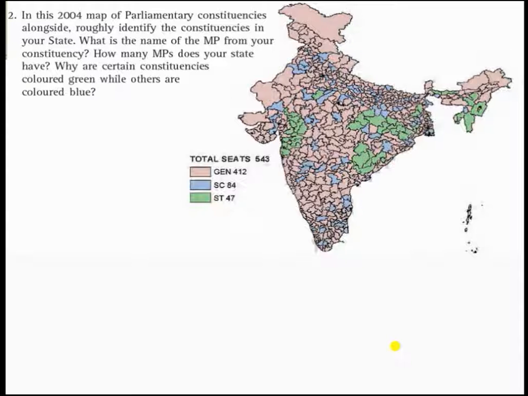You are going to write the name of the MP from your constituency, how many MPs your state has, and why certain constituencies are colored green while others are colored blue. For these questions you are going to write the reasons, and this question is from your book. Yes, let's see the answer.